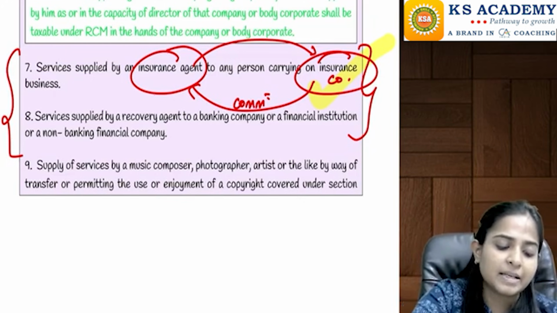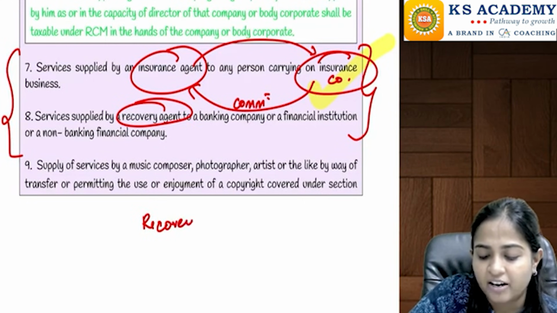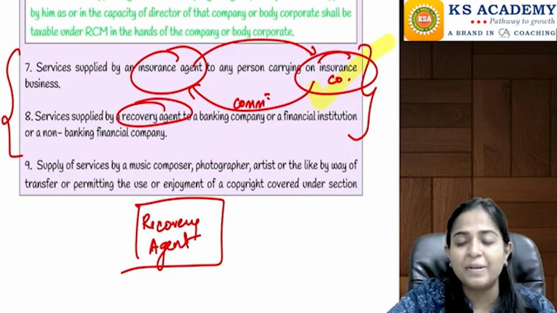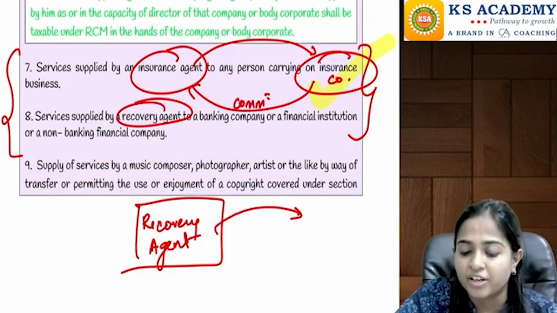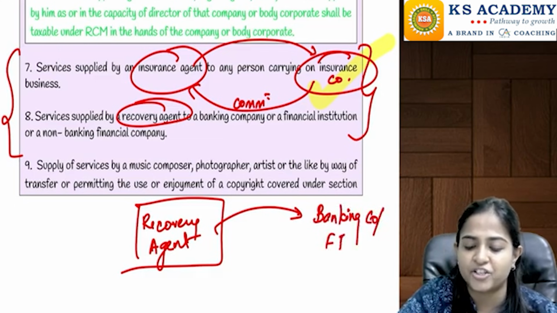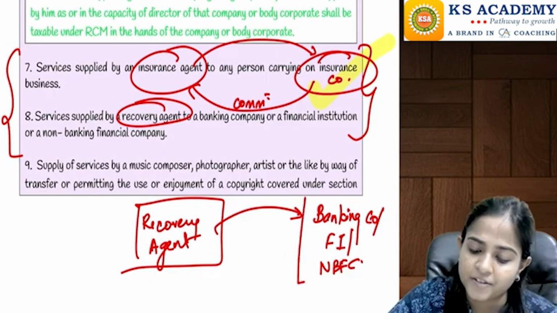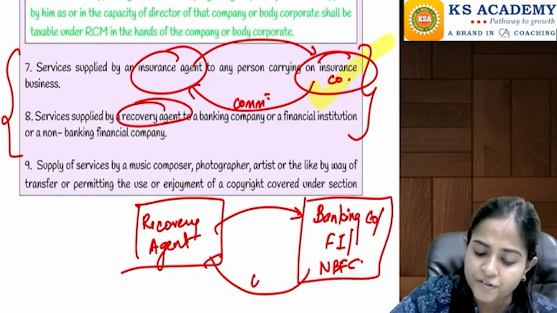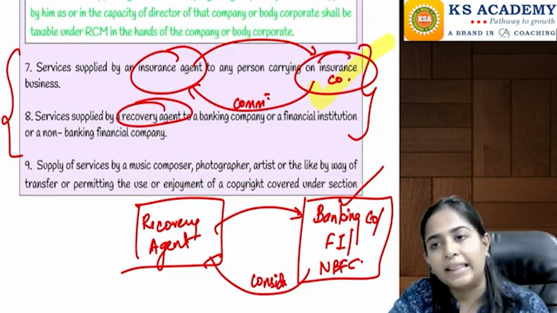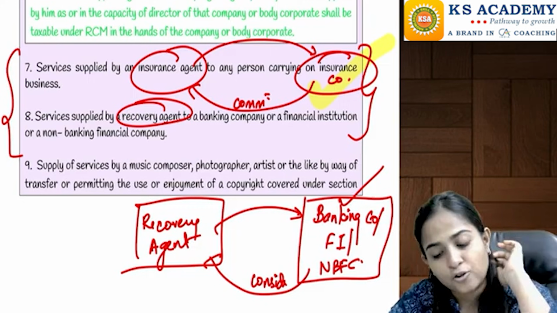Right? And similarly, whenever there is a recovery agent, Vasuli Bhai, any particular person who is helping the banks, NBFCs, financial institutions to recover the money. There will be bad debts, etc. in case of banking companies, financial institutions, NBFCs. So whenever a recovery agent is providing services to the banking company in lieu of some consideration, then in that case again reverse charge mechanism will be applicable, and the banking company, financial institutions, NBFC will be responsible to pay the tax on the same.